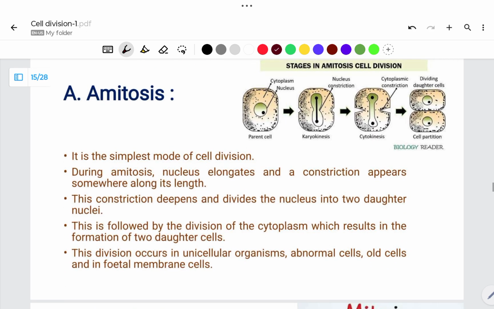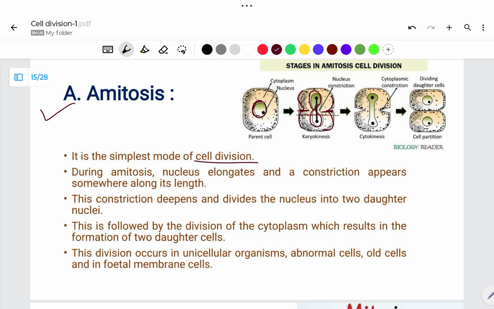Now the first process, which is amitosis. It is the simplest kind of cell division. During amitosis, this is the original nucleus. It undergoes elongation, a kind of stretching. Simultaneously, the cytoplasm also undergoes stretching. A deep furrow is formed at the center.